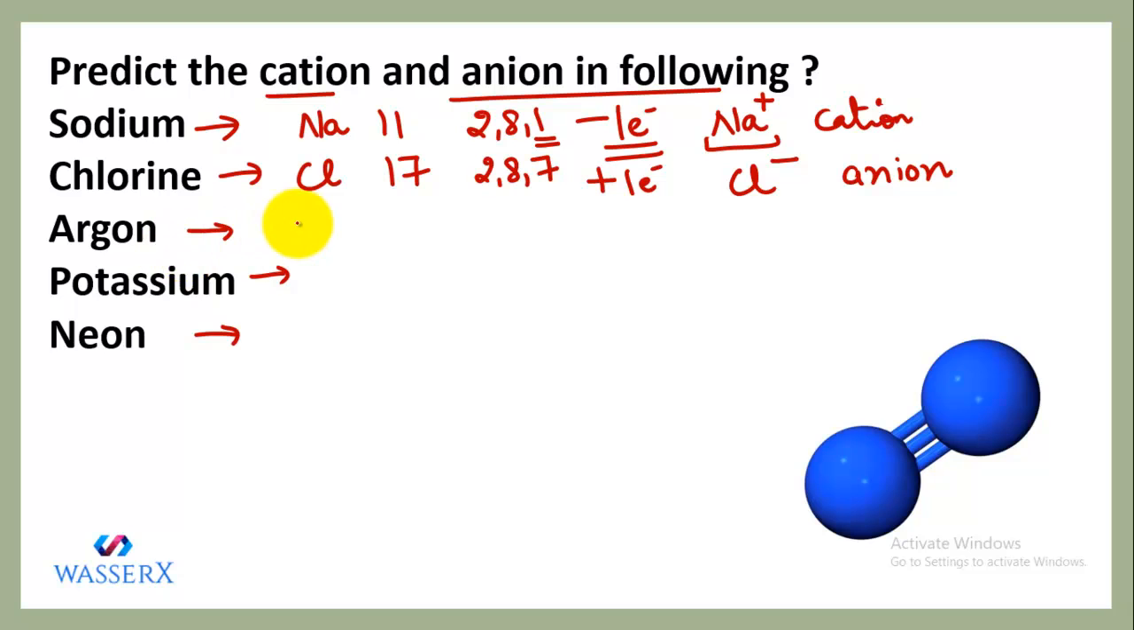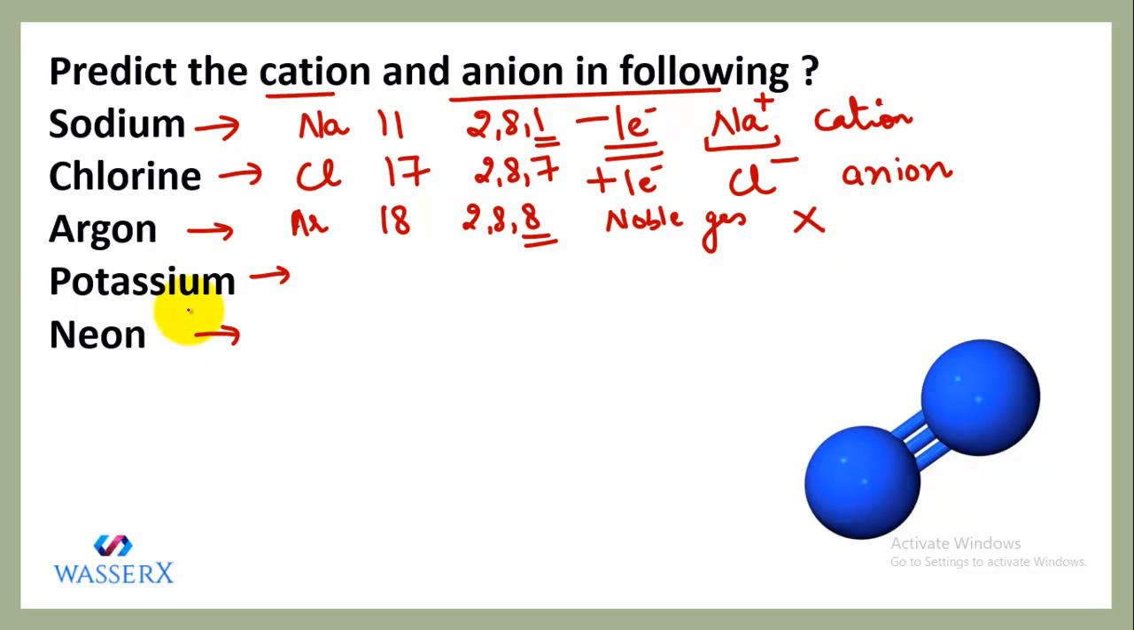Next we have argon. The symbol of argon is Ar and its atomic number is 18. What is the electronic configuration? It's 2, 8, 8. In this case, you see that the octet is already complete. That means it is a noble gas, it has already attained stability, and it doesn't combine with any other atom because it is already stable. It will neither form a cation nor an anion.